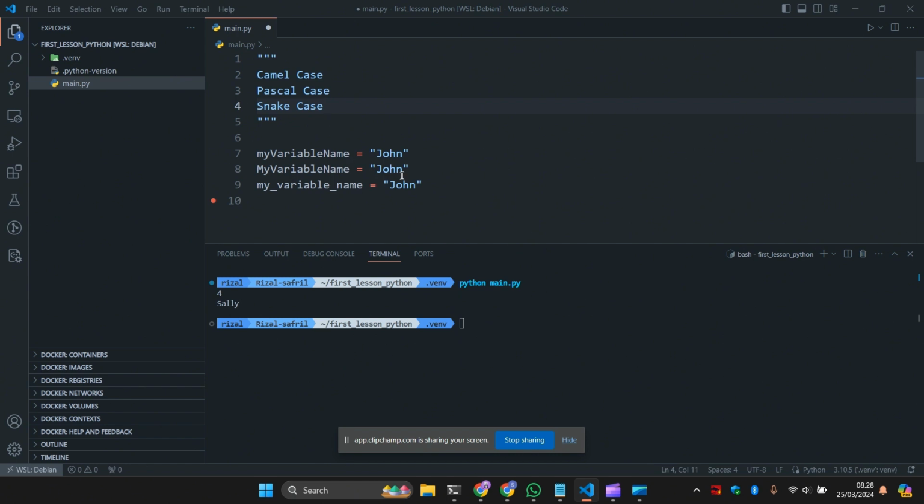So basically it is similar to the first rules, where we know that a variable name must start with a letter or the underscore character, and a variable name cannot start with a number. So here we do not start with a number. Also, a name can only contain alphanumeric characters, from A capital to Z lowercase, and also from 0 to 9, and the underscore for sure. These are the rules of variable names in Python.